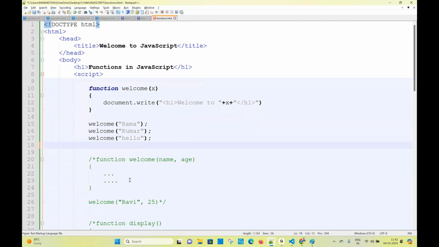For 20 people, can I create 20 functions? No, right? For all 20 people, I will create only one function. See the advantage of the function: reusability. I don't want to create one function 20 times. A function is a reusable block of code, a reusable piece of code. We don't want to write 20 functions for 20 people. We'll write one function for all 20 people. The logic that you're writing inside the function is common for all 20 people.